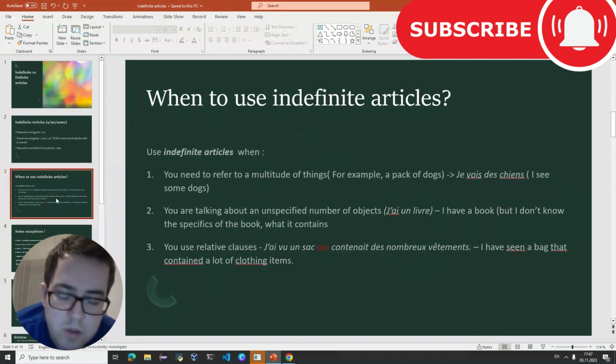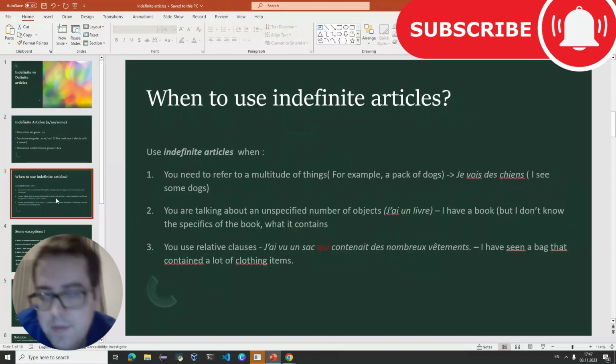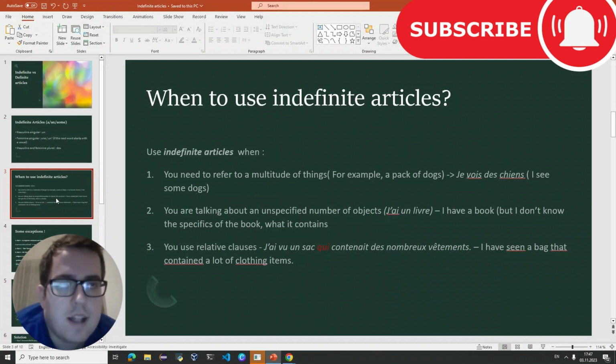When you are talking about a specified number of objects, for example, j'ai un livre, so you know that you have a book, but you don't know the specifics of the book, what it contains, right? If you knew specifics, you'd use le. For example, if I say j'ai un livre or j'en ai un, I have one of them. That implies the use of the indefinite article.